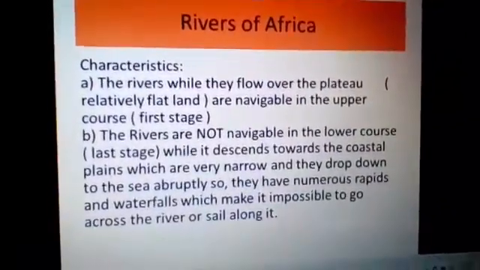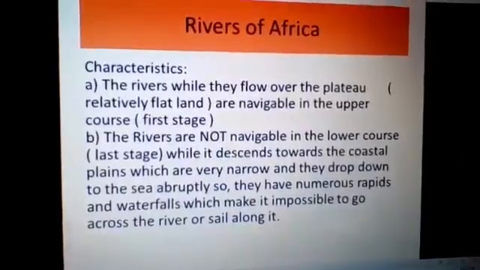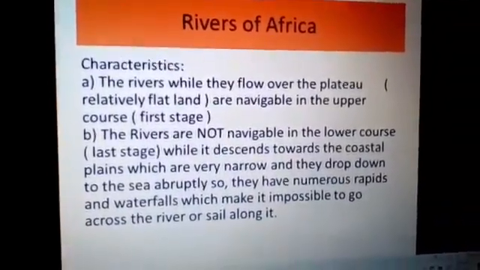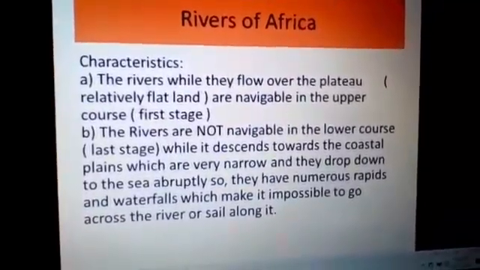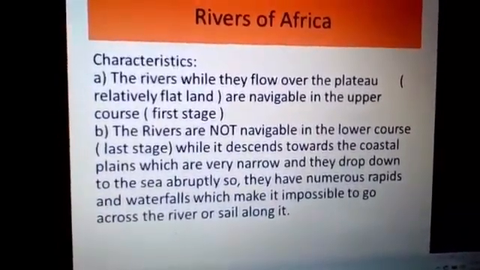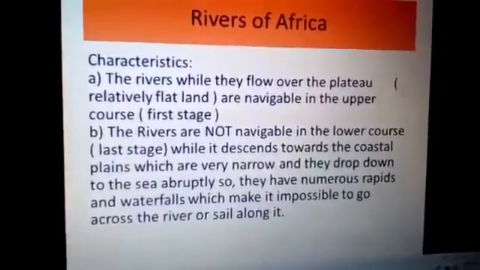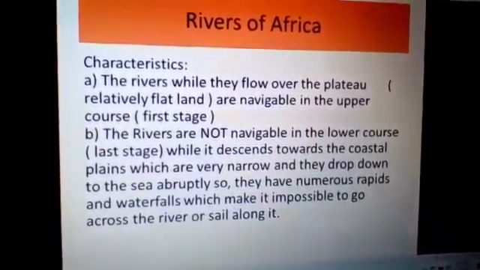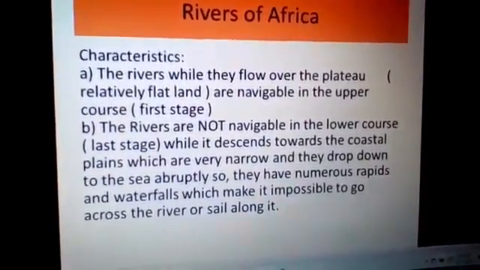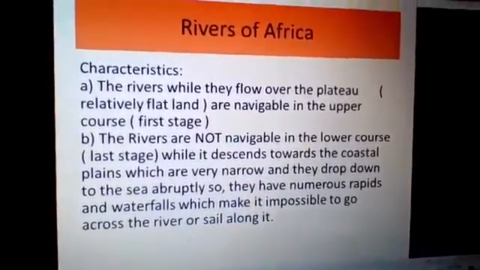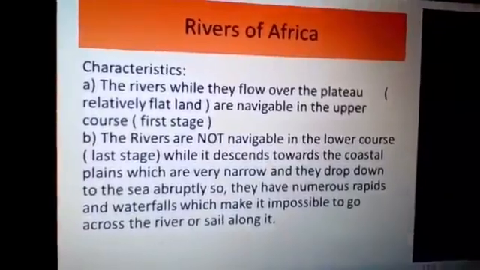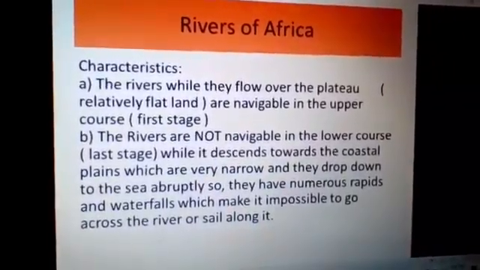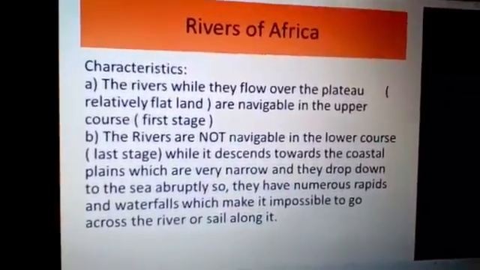Whereas till now, whatever information that you have is of the Himalayan rivers, that is in the lower course, or it is the old stage of the river where it is not moving towards any gradient and the river is flowing very sluggishly and it has dropped all its load or sediments and it is just gently flowing and it is very easy to navigate. But here in Africa, it's the reverse characteristics.